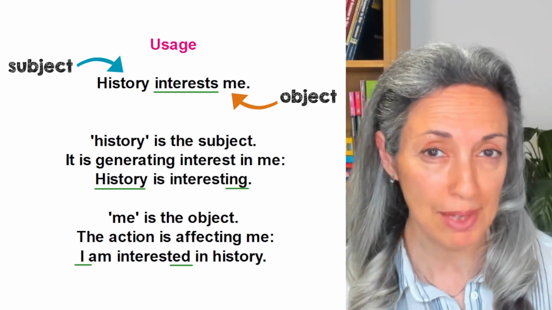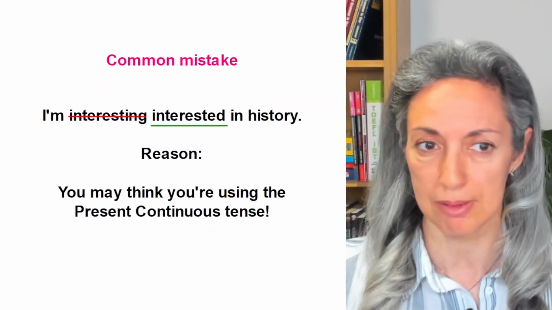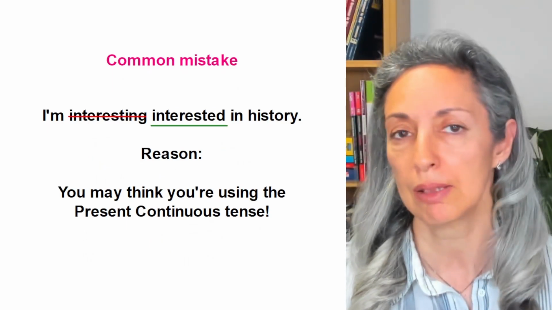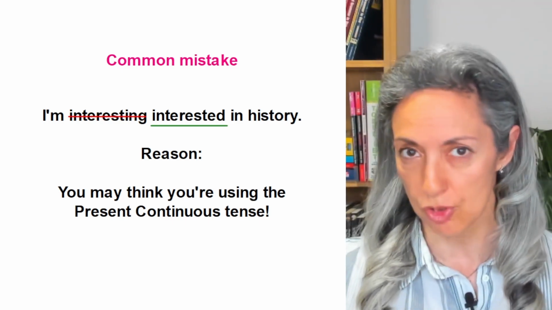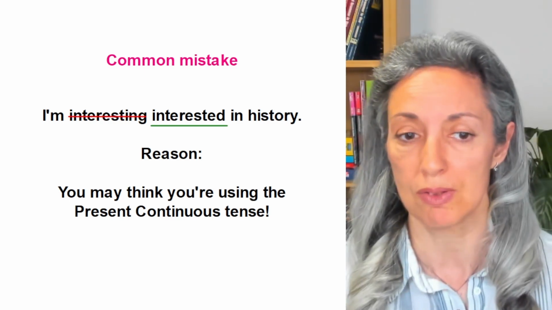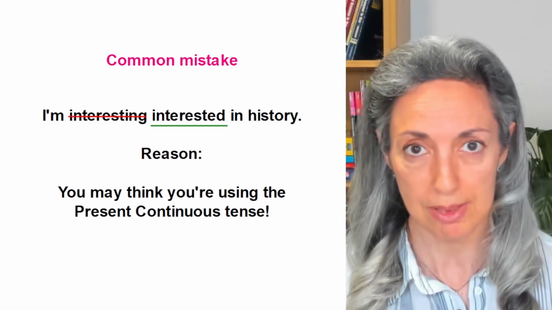The most common mistake I hear is using the present participle, interesting, instead of the past participle, and saying something like, I'm interesting in history. That's maybe because you think you're using the present continuous tense, so be careful with this.